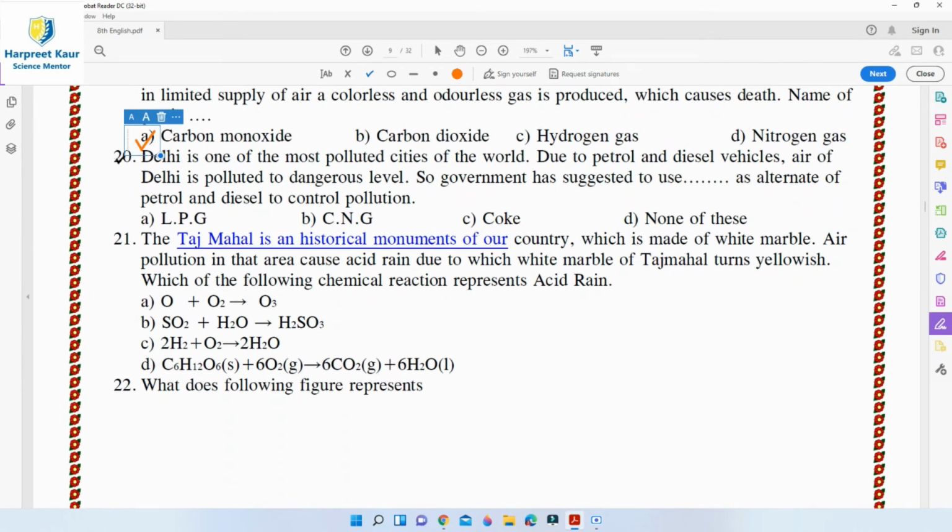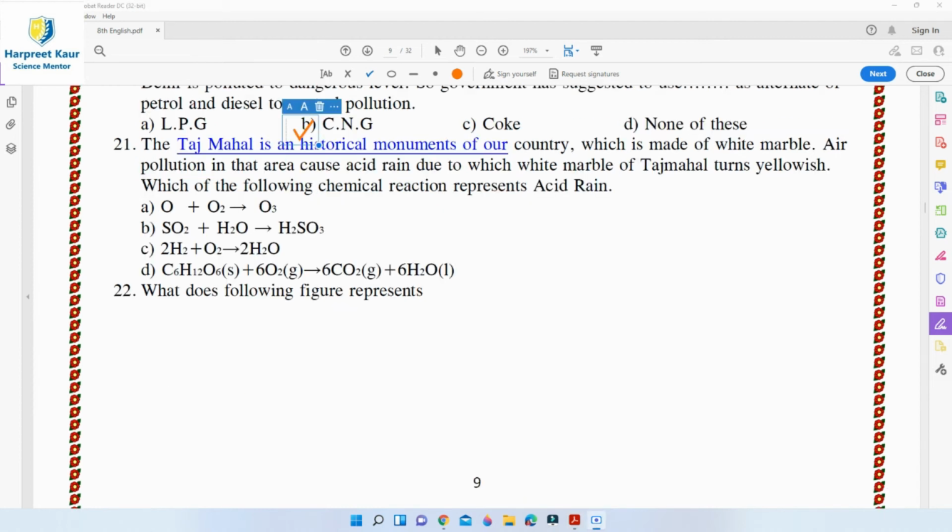Then question 20. Delhi is one of the most polluted cities of the world. Due to petrol and diesel vehicles, the air of Delhi is polluted to dangerous levels. So the government has suggested using dash as an alternate to petrol and diesel to control pollution. So option B, CNG, is the right answer for this.